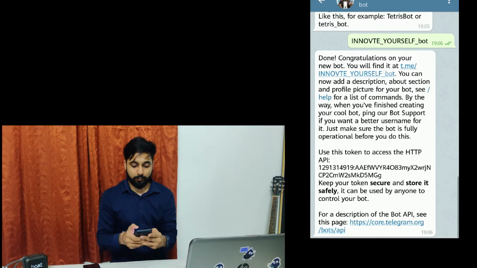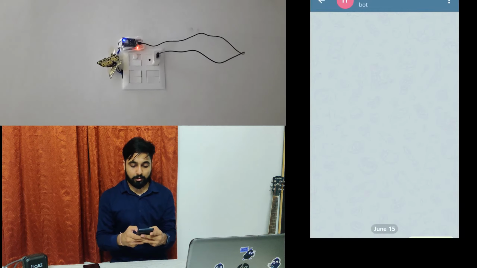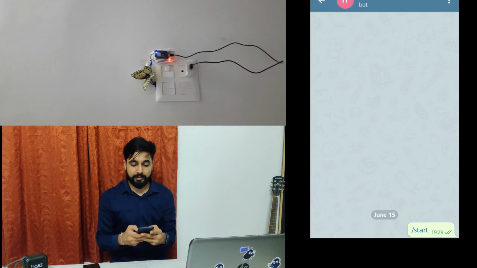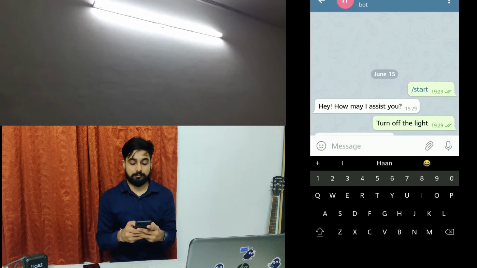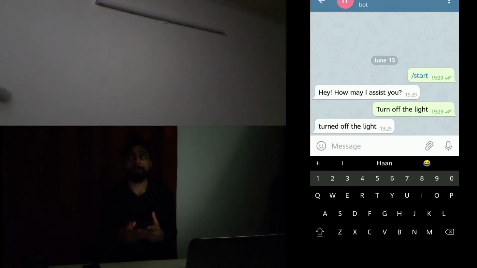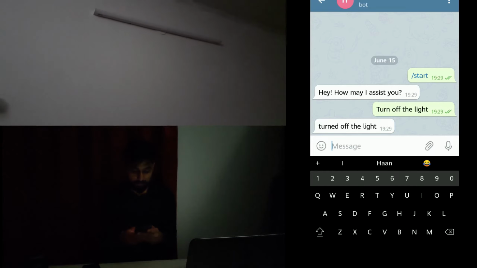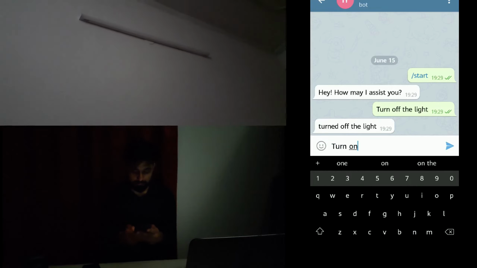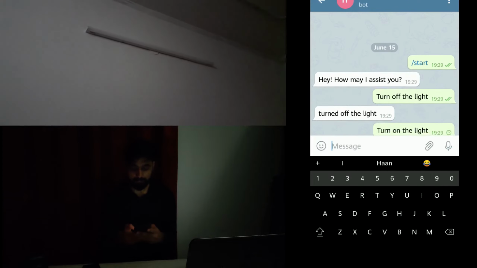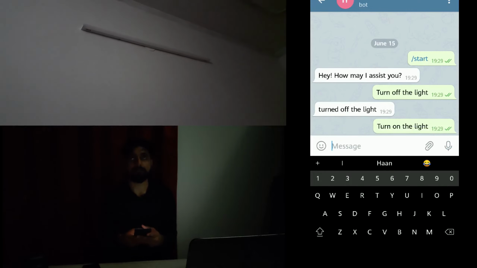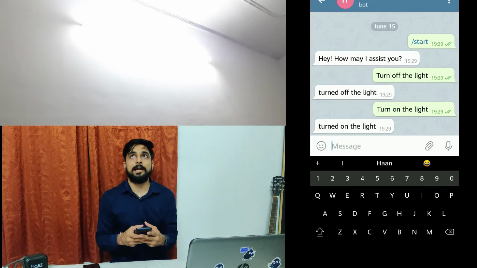Now let's see how it works. For that I am going to talk to my bot which I have set up on Telegram. Firstly, it's saying, hey, how may I assist you? I'm going to turn off the light, because right now the light is already on. So let's say turn off the light. See, the light is turned off, and now I'm going to turn it on again. So the light is turned on.